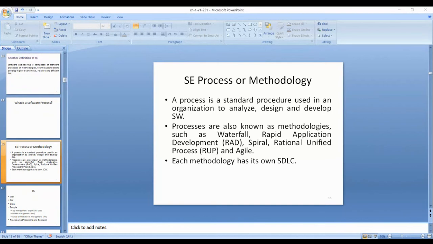Each methodology has its SDLC. How to define what is the SDLC stands for? Ryan Abdul Hakim, Al Walid Khalid.